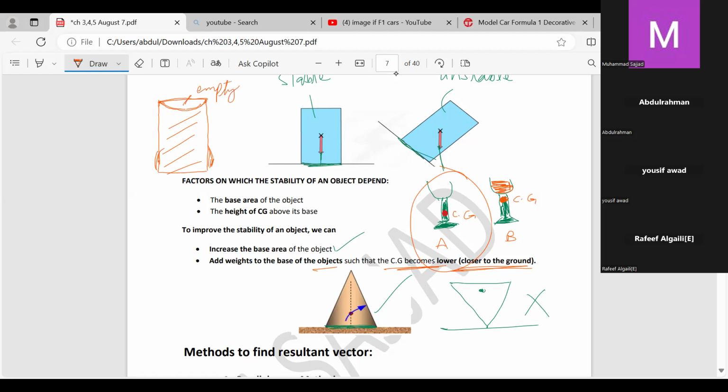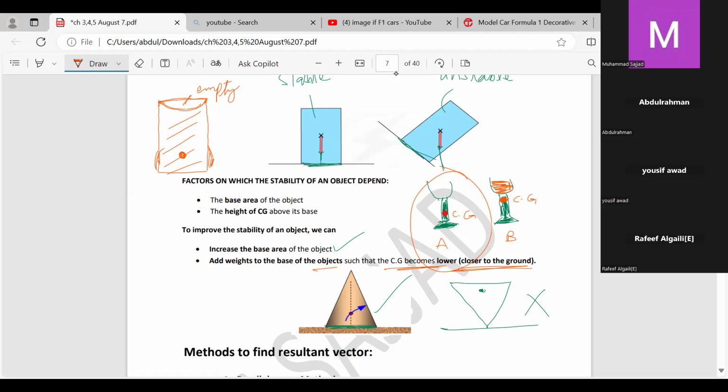Empty means there is only air, and air is less dense, air has less mass compared to glass or other solids. So at the top there is less mass. It means the center of gravity of this building is closer to the ground. So that's why this Kingdom Tower is stable. Please think on this, and consider this answer A for more stable. And if there is doubt, ask me again. Waiting for your response.